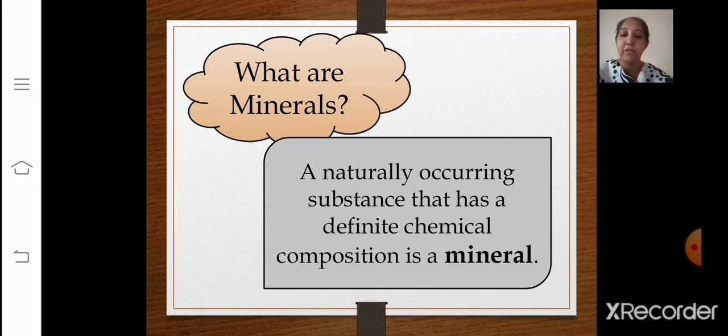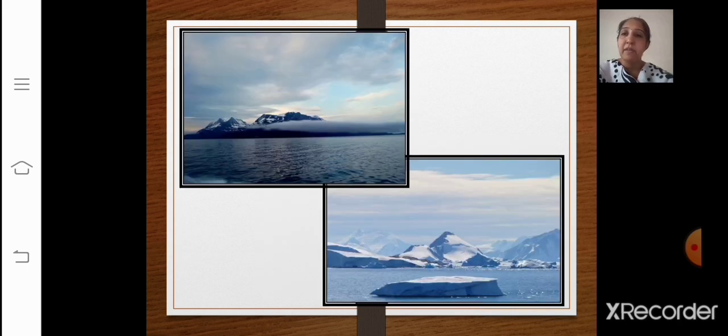Now, I hope you understood the meaning of minerals. Then what are minerals? A naturally occurring substance that has a definite chemical composition is a mineral. See, minerals are not evenly distributed over space. They are concentrated in a particular area or rock formation. Some minerals are found in areas which are not easily accessible.